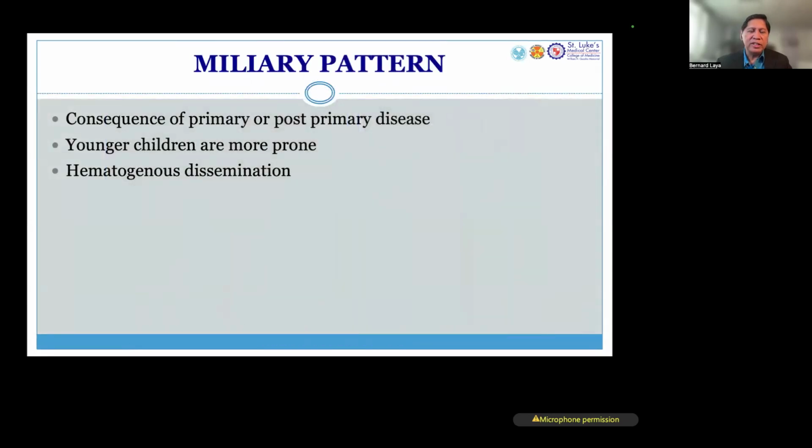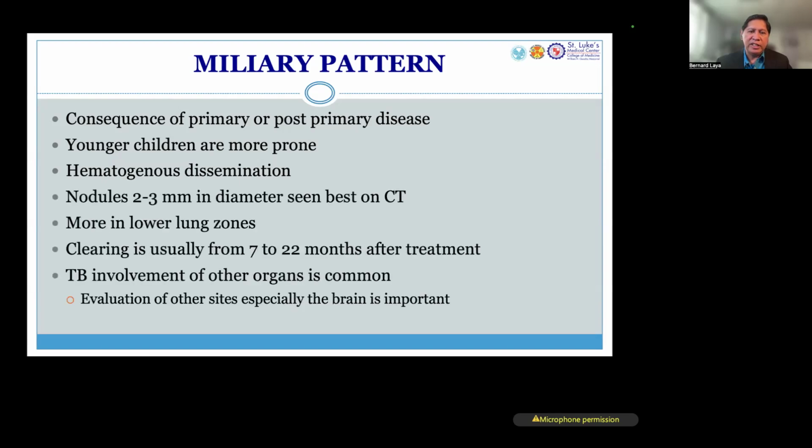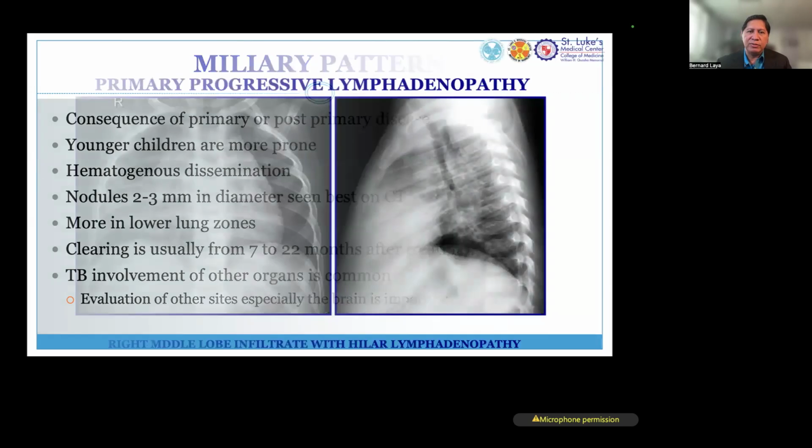So miliary pattern is a consequence of either primary tuberculosis or reactivation tuberculosis. It is seen more in children than in adults. And again, as I said, when you see miliary pattern, it's already disseminated, okay? Even though the patient is being treated, clearing of this pattern could be very slow. It could range from months to even years. So we have to really assess the patient not only on imaging, but also clinically and laboratory-wise. So TB involvement of other organs is common whenever you have miliary pattern.